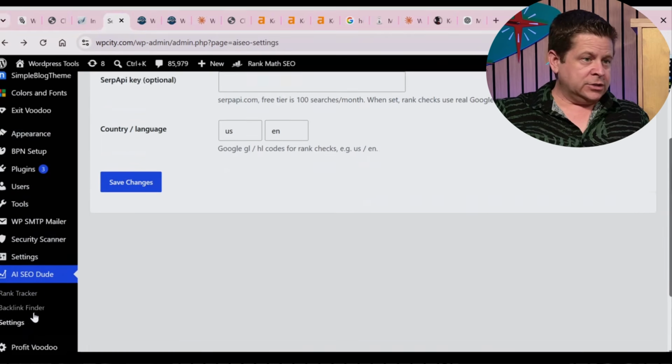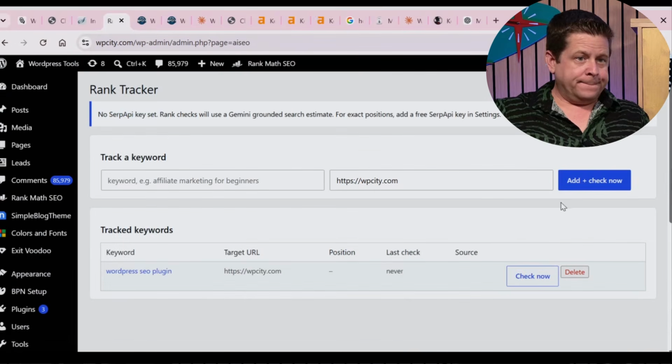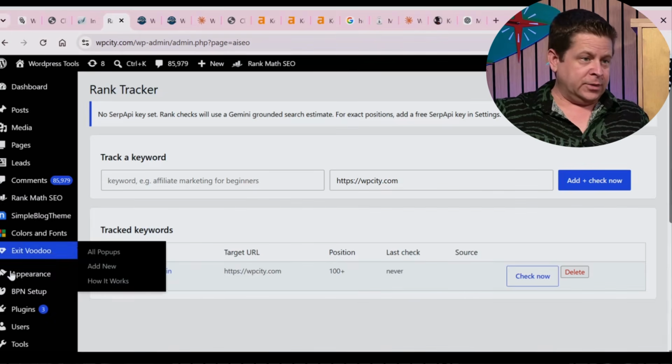And then we'll go into rank tracker and check now. It should work if the API is working. It looks like it is working. Nice. So positions 100 plus.